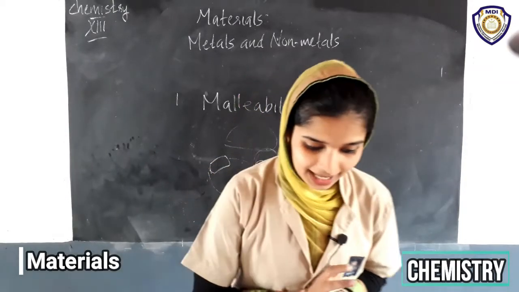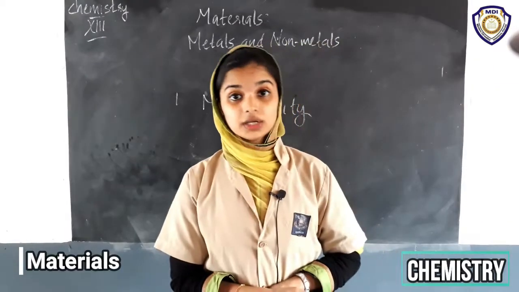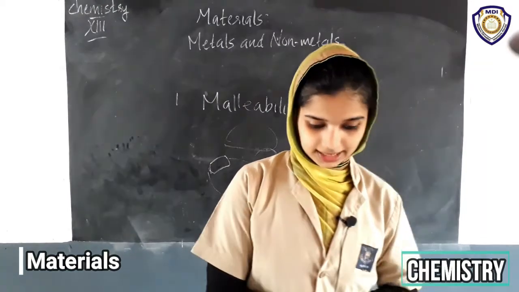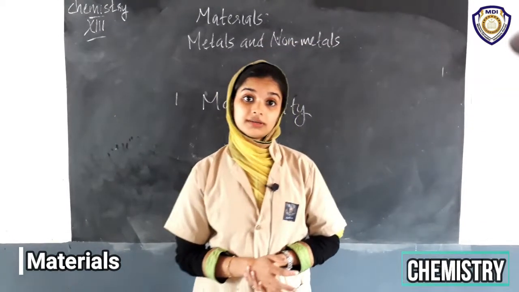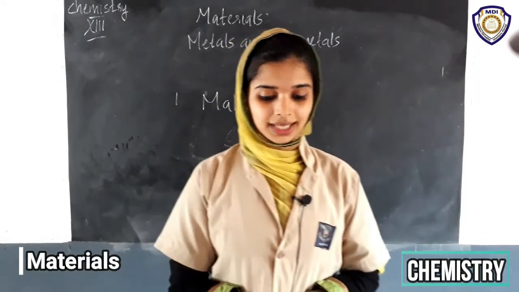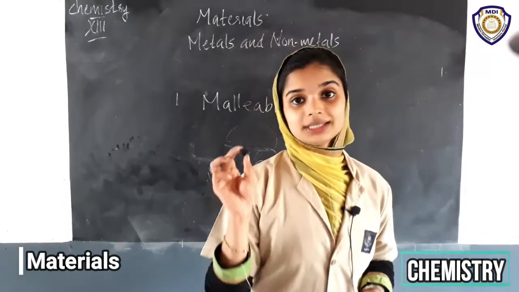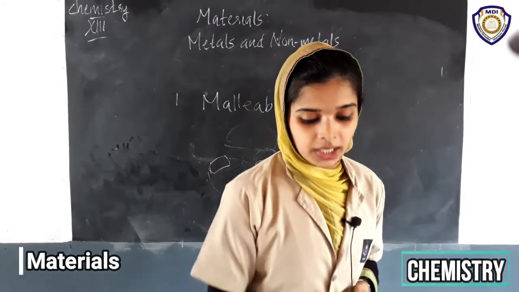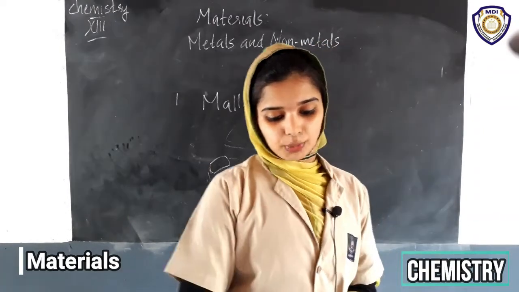So write that the iron nail is a good conductor. In the case of sulfur, it does not pass current through it, so it is a poor conductor. Then the coal piece does not conduct current, so it is a poor conductor.